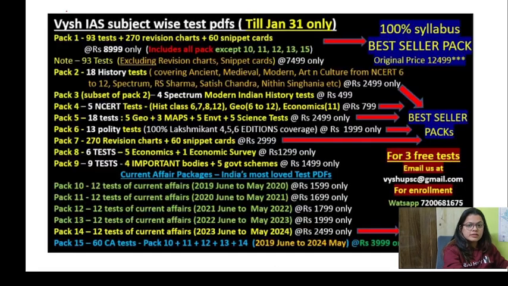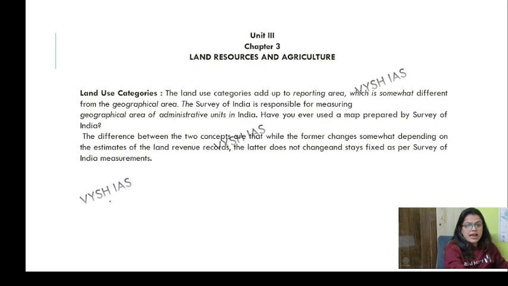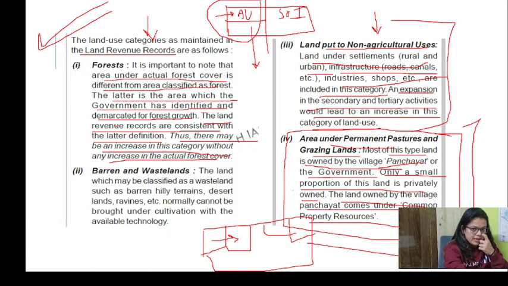You must have this thing. Do not forget about this thing. We have not finished yet. Don't go anywhere. We have not finished it. So, land use category. Okay. Two things were there: administrative unit and this. Survey of India, two categories were there. Then based on the administrative things, we had these categories.